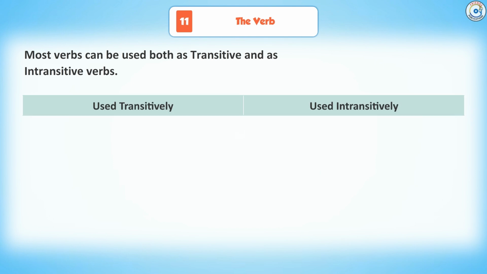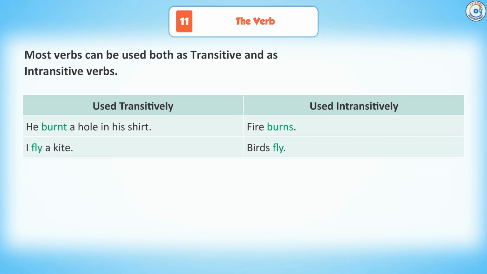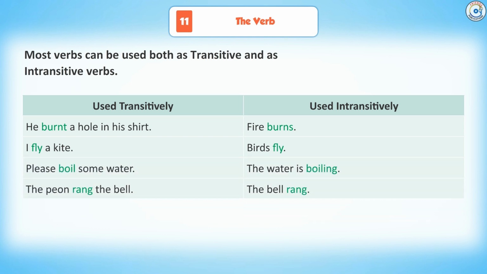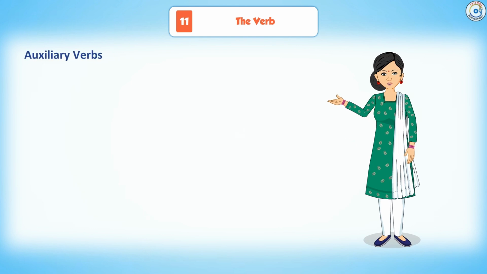Used transitive. Used intransitive. He burnt a hole in his shirt. Fire burns. I fly a kite. Birds fly. Please boil some water. The water is boiling. The peon rings the bell. The bell rings. Always speak the truth. She spoke for an hour.